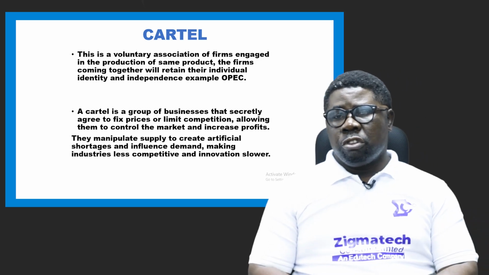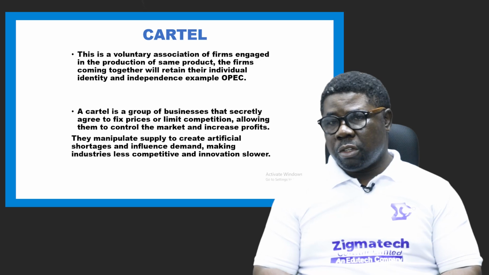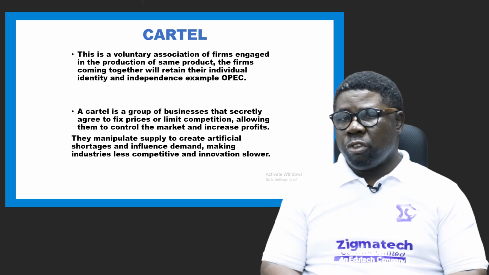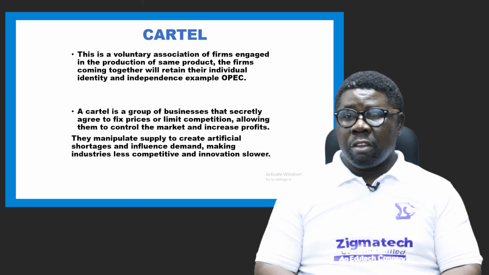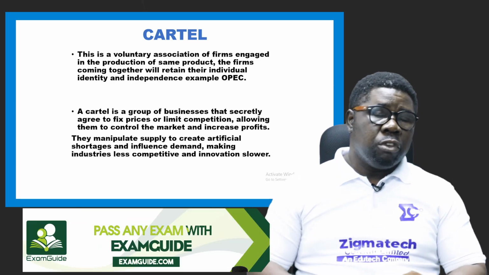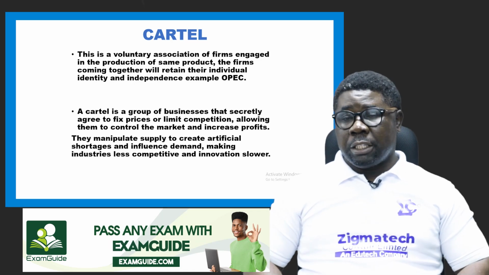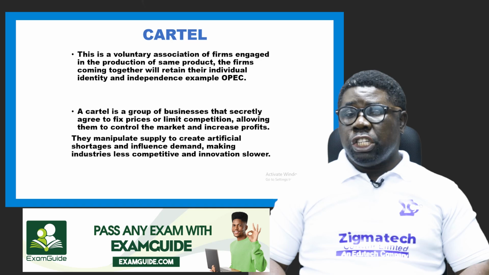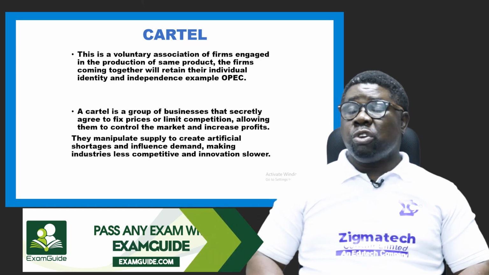This is a voluntary association of firms engaged in the production of the same products. The firms coming together will retain their individual identity and independence. An example of them is OPEC. So in this case, all the companies that form a cartel will not change their name, will not change their identity. They will retain it. They also retain their independence.